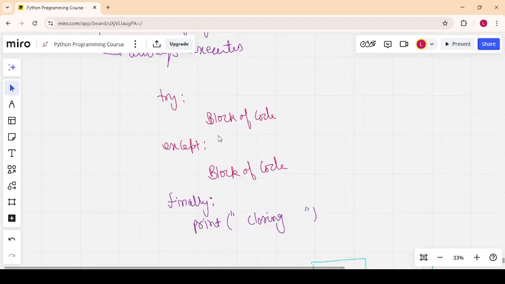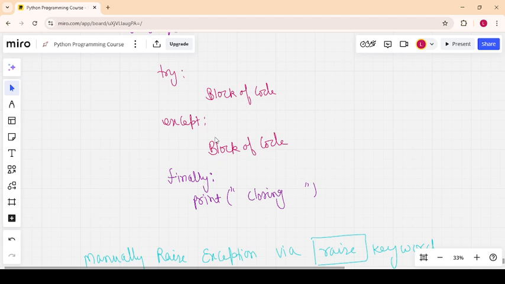This is a try block, this is an except block. Finally, if in the try block it will test the code and there is no error, the finally block will be executed. If there is an error, the except block will be executed, and the finally block will also be executed. So there is a key difference between else, except, and finally. I will repeat again. First you write a code, and here the code will be tested.